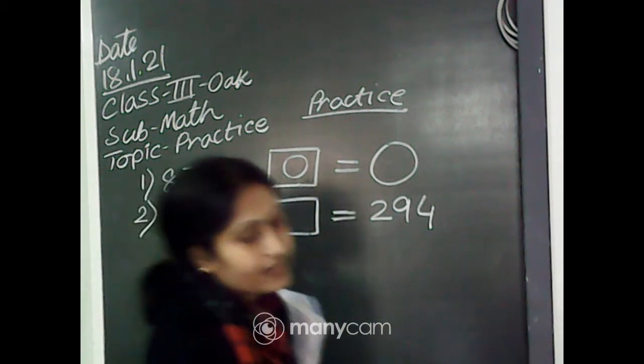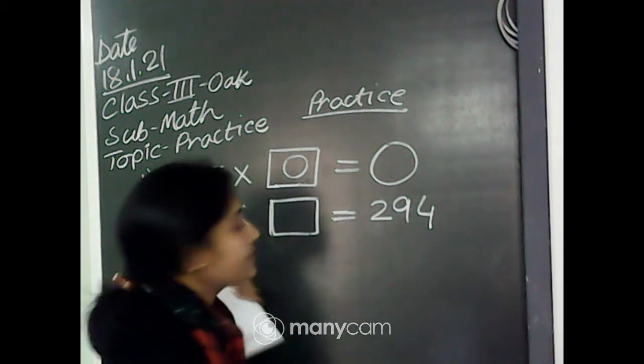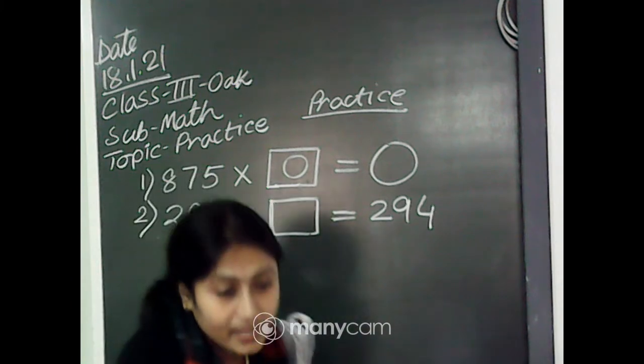Which number do you have to multiply with 294 to make it 294? Diksha, it will be 294 multiplied by what equals 294? Which number do you have to multiply with 294 to make it 294?